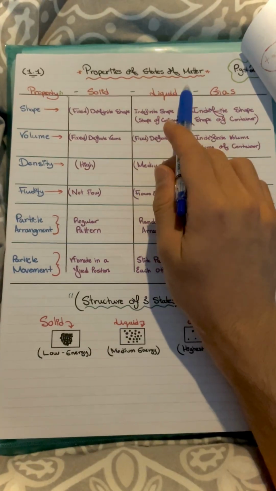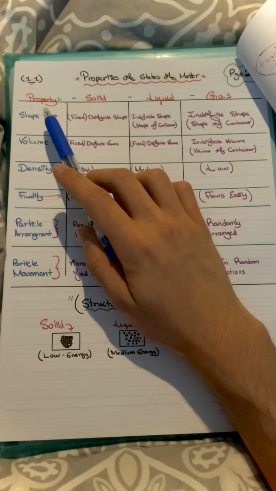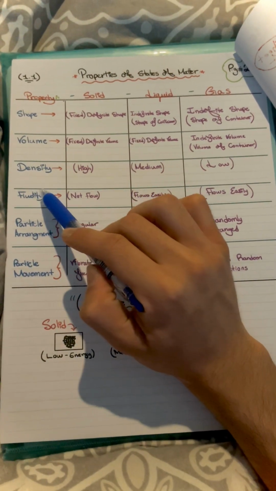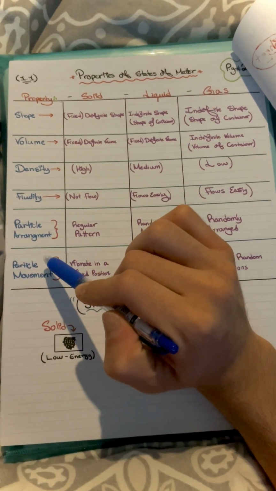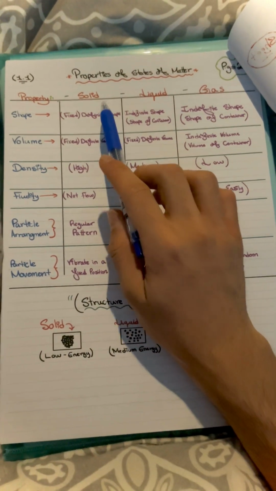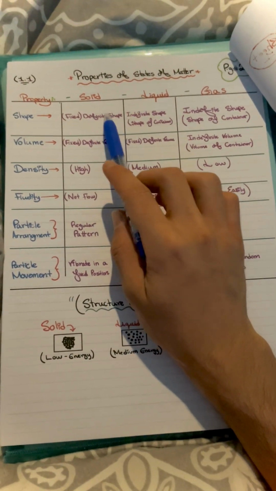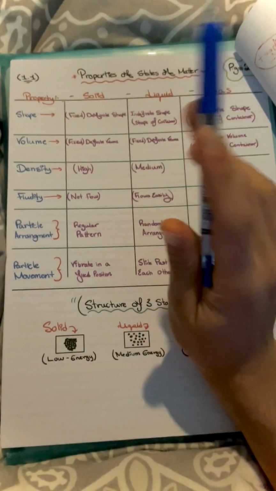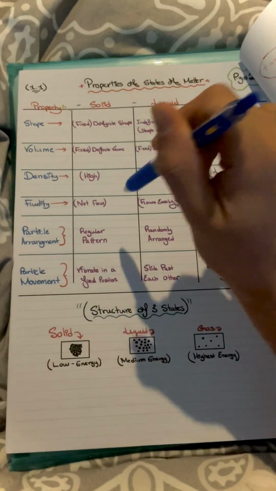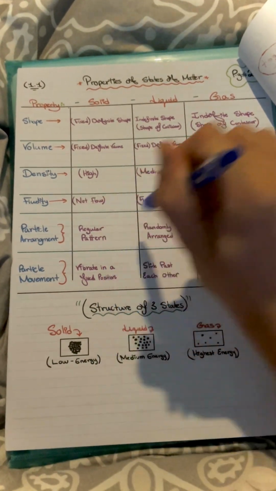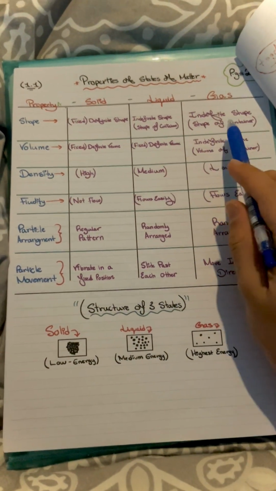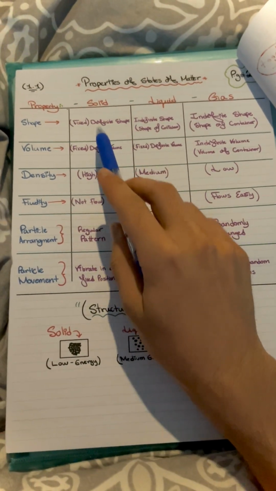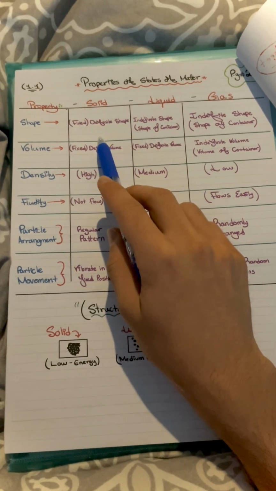Properties of states of matter. So we're going to be studying the following properties of each of the states of matter: shape, volume, density, fluidity, particle arrangement, and particle movement. Solids have a definite shape. Their shape is fixed. Okay. Liquids have an indefinite shape. They take the shape of their container. When you pour a liquid inside the container, the liquid is going to take the shape of that container. Gas have an indefinite shape. They also take the shape of the container. But solids, due to their particle arrangement, have a fixed shape.